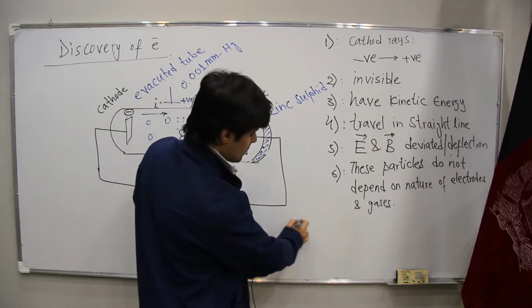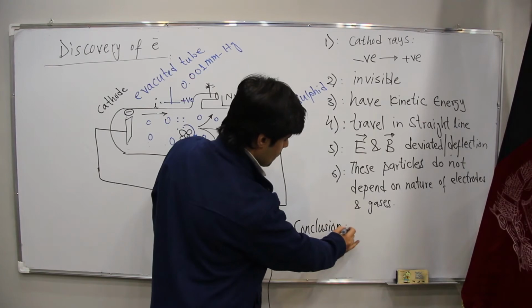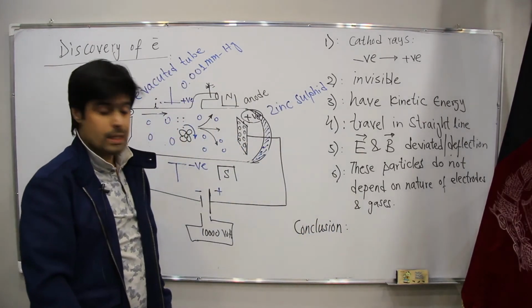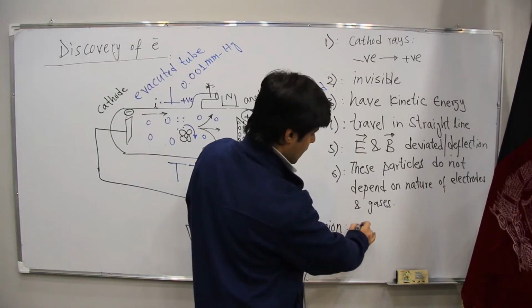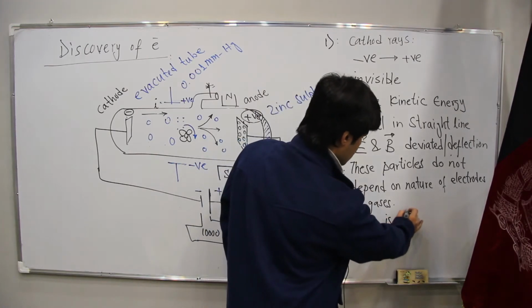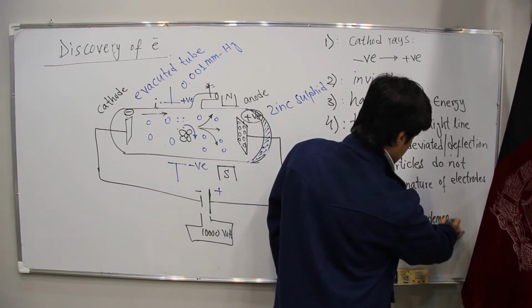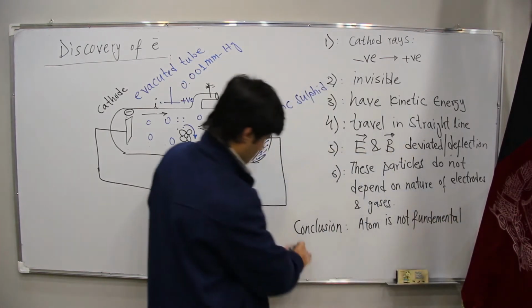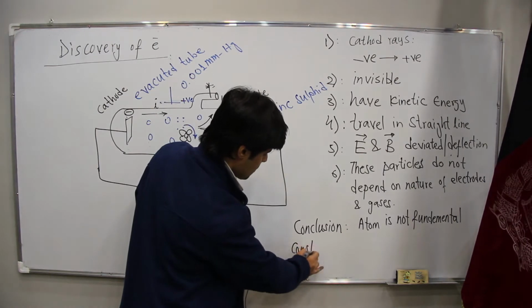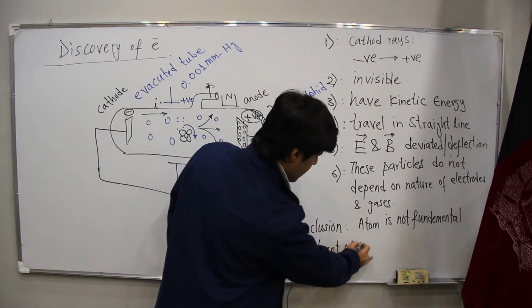Now, what's the conclusion? He said that atom is not the fundamental constituent of matter.